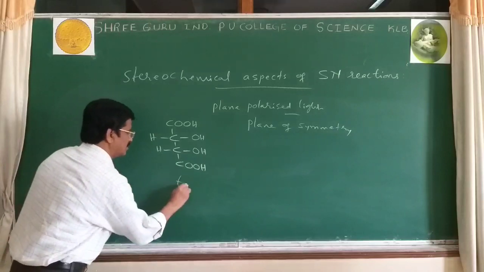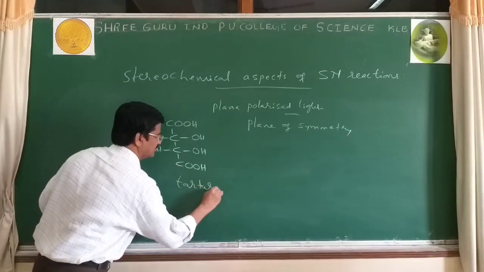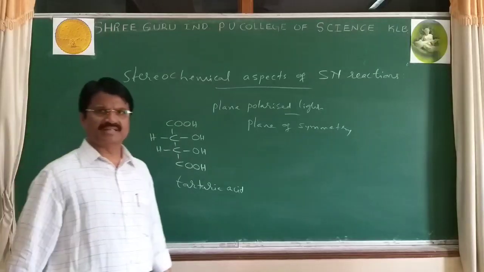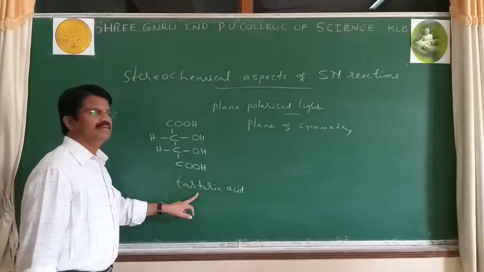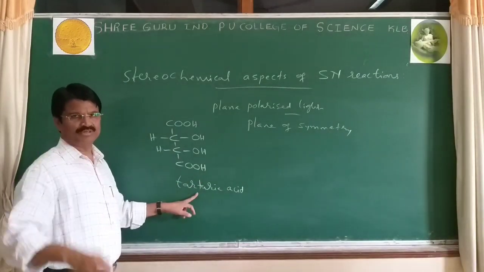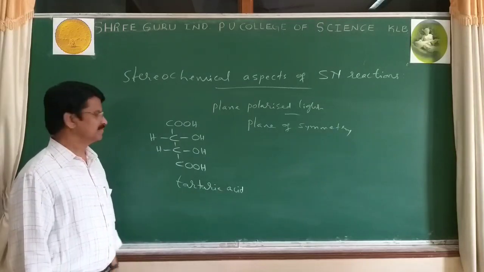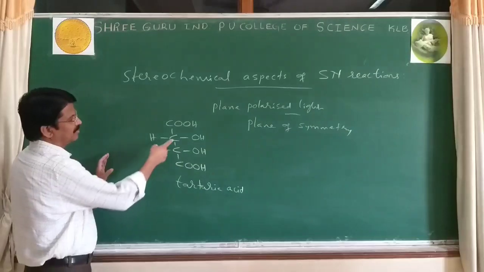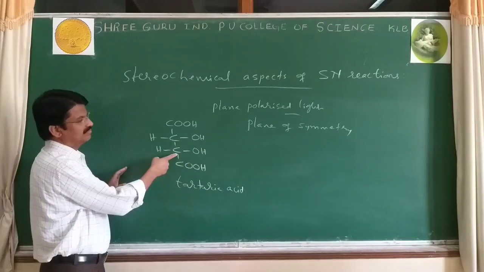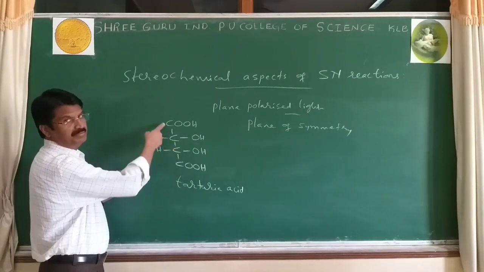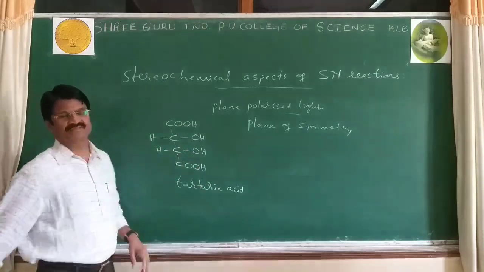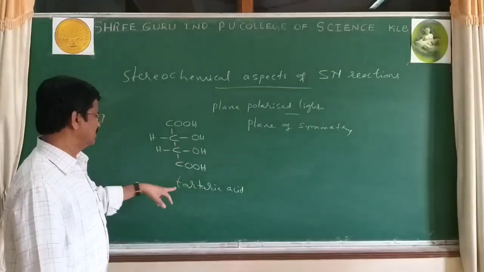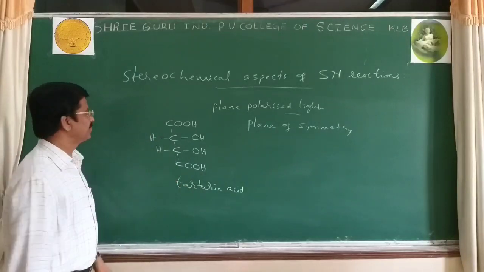This is called tartaric acid, which is present in tamarind. Numbering the carbons 1, 2, 3, 4, it is 2,3-dihydroxybutanedioic acid, that is called tartaric acid.